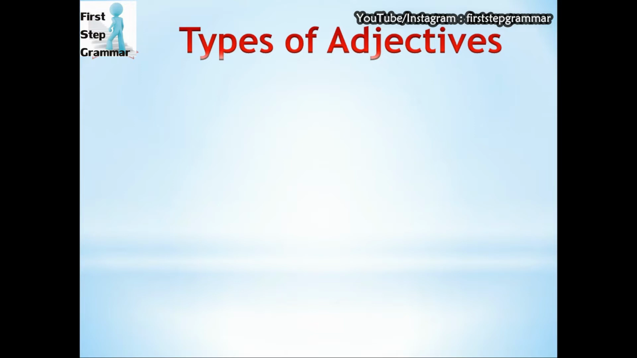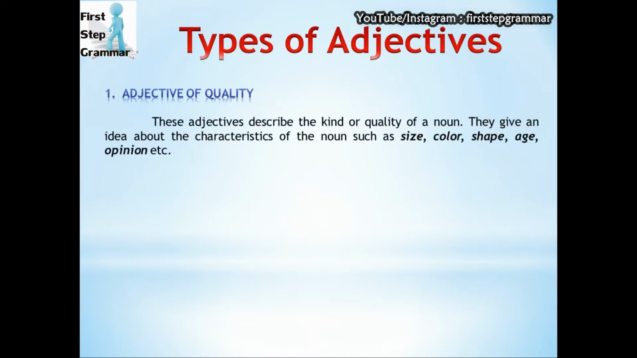Let's see the types of adjectives. The first type is adjective of quality. These adjectives describe the kind or quality of a noun. They give an idea about the characteristics of the noun such as size, color, shape, age, opinion, etc.